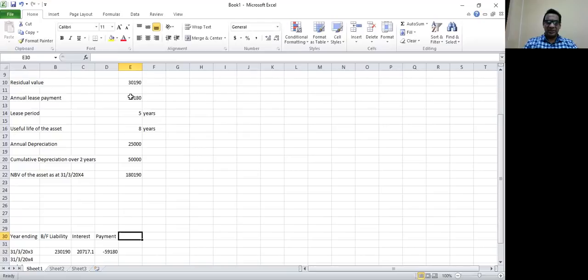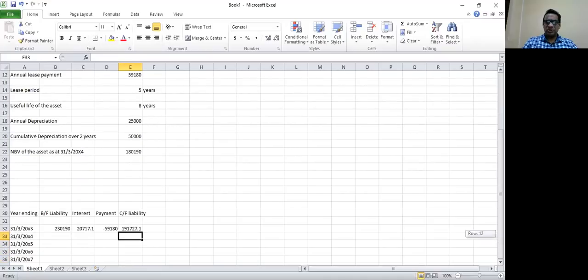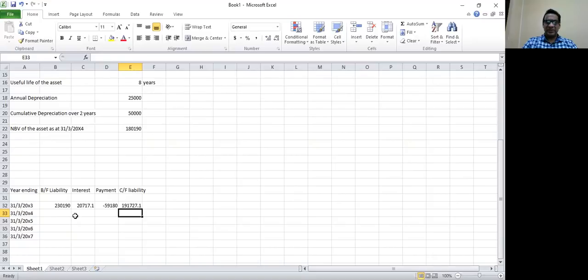Then I can calculate the carrying forward liability at the end of each year. Carrying forward liability would be the initial liability, plus interest on that, and you are deducting the payment. So the carrying forward liability at the end of year 1, as at 31st of March 20x3, is 191,727.1, which is the brought forward liability for the following year. In the following year also, we need to calculate interest at 10%.